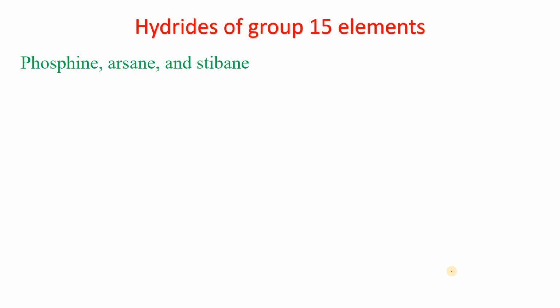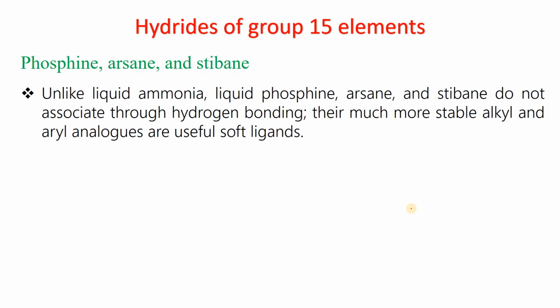Then come to the hydrides of the other members of group 15, that is phosphorus, arsenic, and antimony. The corresponding hydrides are phosphine, arsine, and stibine. Unlike liquid ammonia, liquid phosphine, arsine, and stibine do not associate through hydrogen bonding. Their much more stable alkyl and aryl analogues are useful as soft ligands. Soft ligands are those which have donor atoms like phosphorus, sulfur, and arsenic.